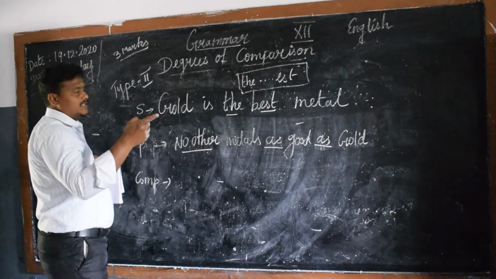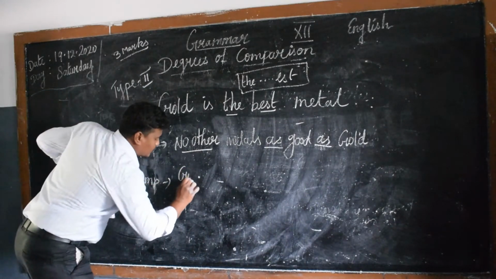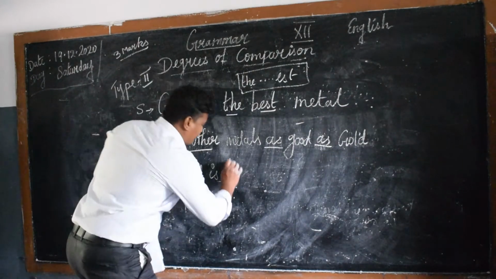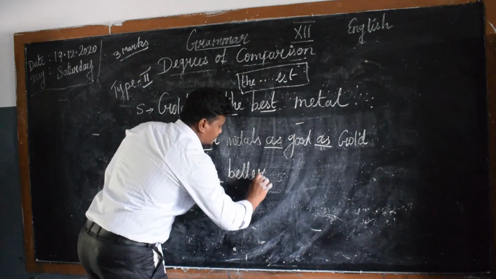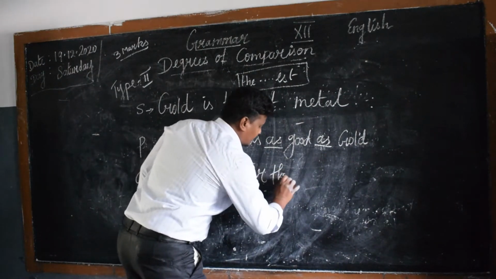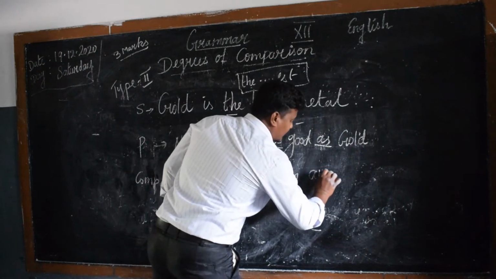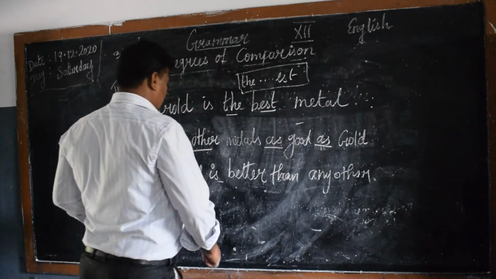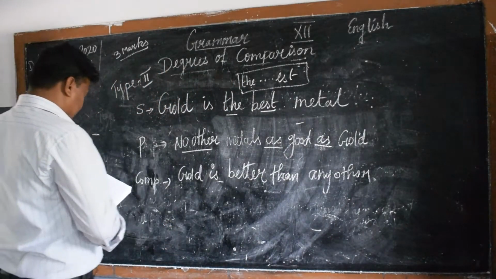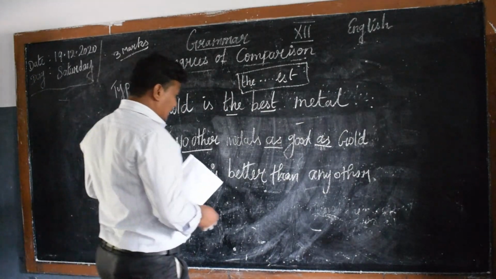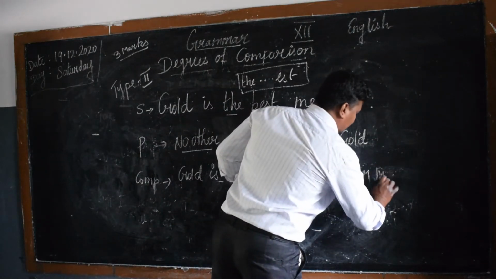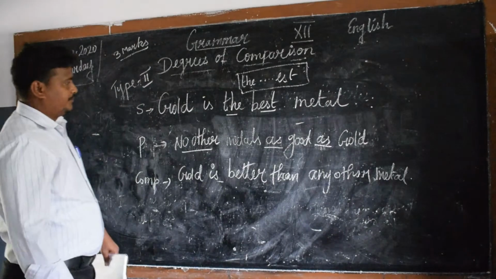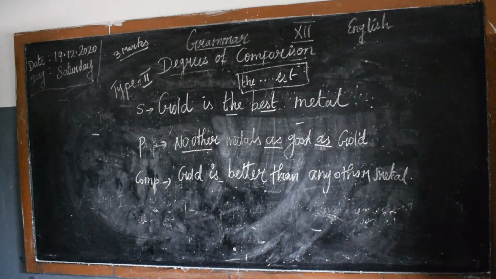See, er plus than any other, right? Gold is better than any other metal.